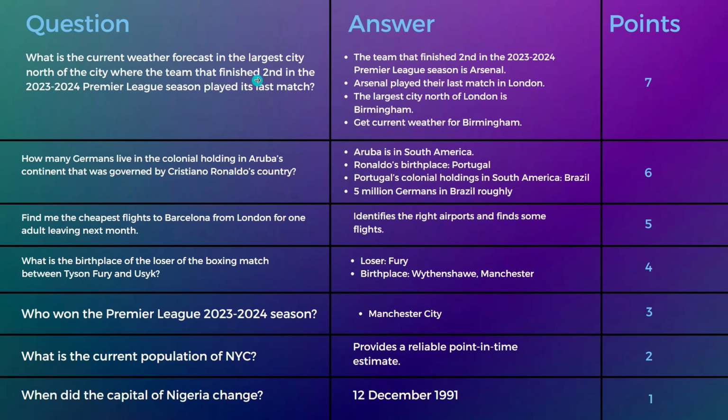We got that wrong, but we managed to get to the weather. And there is something to say about that, because no other model has managed to do that. All the other models have either run out of iterations before they could get there, or they've crashed out. And that was despite the fact that there was an error when I was running it, because it had pulled some of the context from the last run on question 6. So given all of that, the total for the Codestral model is 14.5 points.